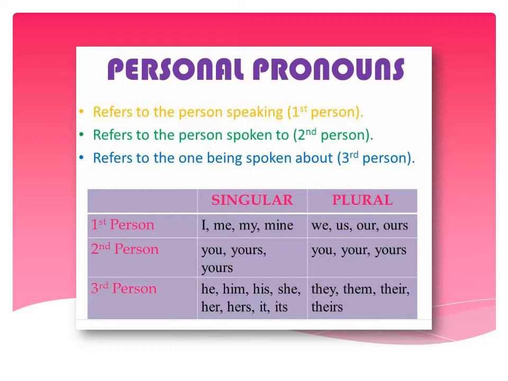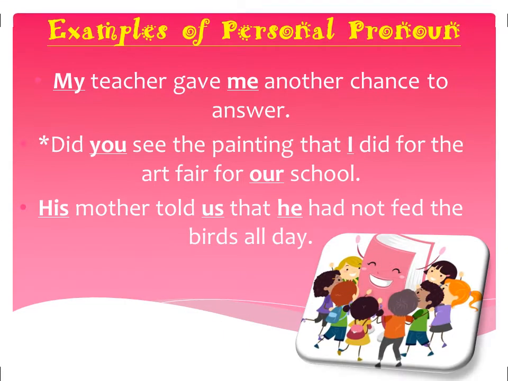In third person singular we use he, him, his, she, her, hers, it, and its. And in plural we use they, them, their, and theirs. Now this table you have to learn, only then can you use the personal pronoun person-wise in a sentence.